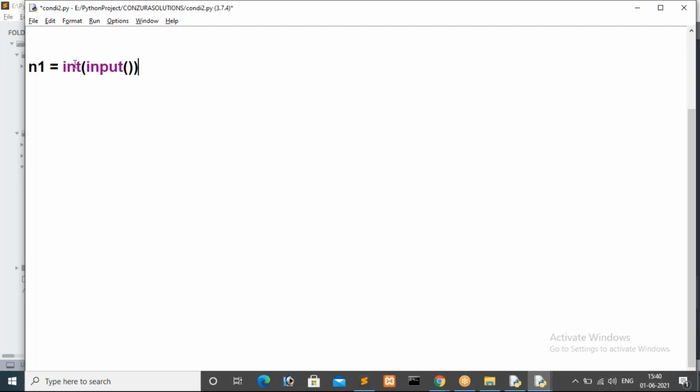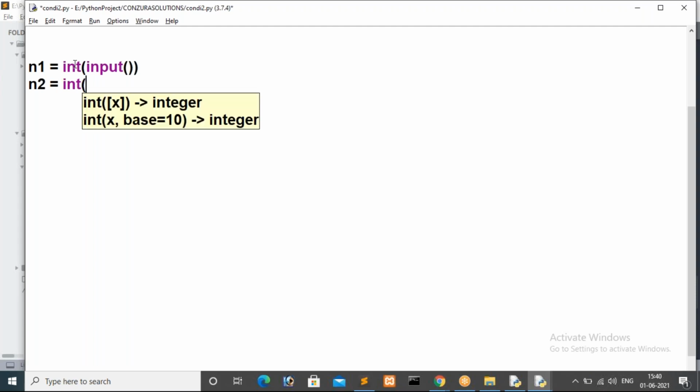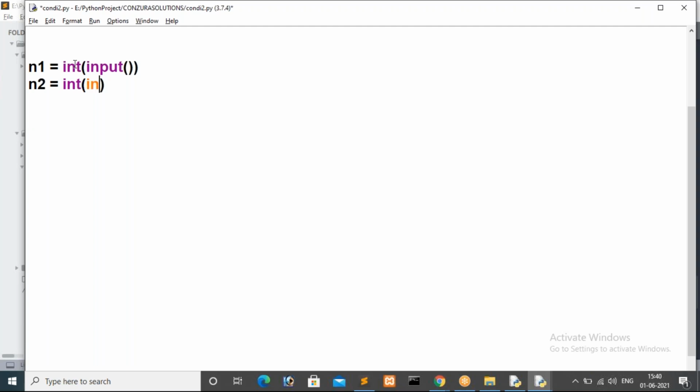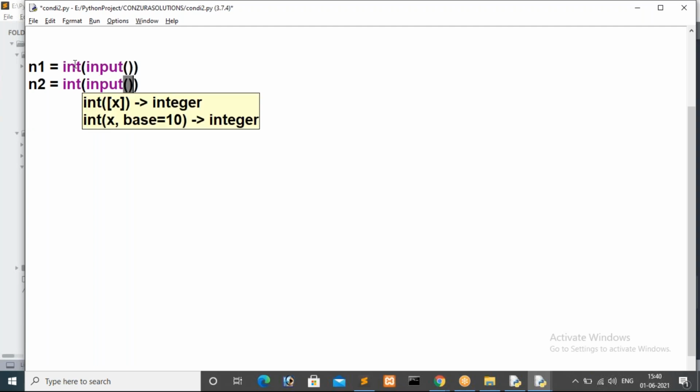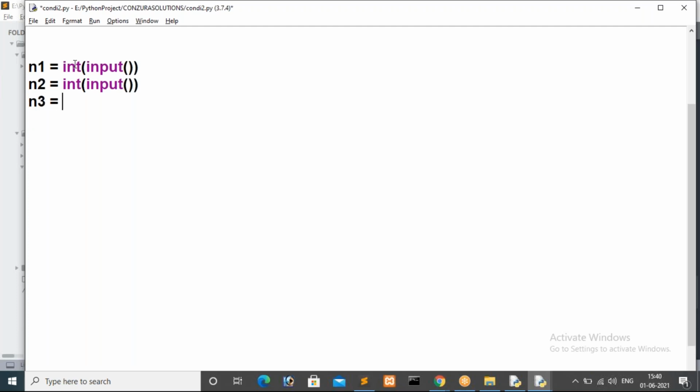Here I'm not showing any message, I don't want to show any message to the user. So int of input, the input method with empty input. Even while reading the second value, I don't want to show any message. n2 is equal to int of input. So reading three values is over.